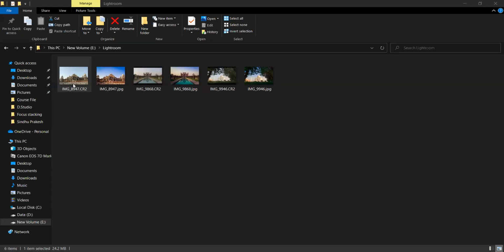So this is the before, this is the after. You can see this is one of the before images and this is the after image. This is one of the Taj Mahal before images and this is the after image. The difference may be huge, and all I did was I did a correction to a single image and I applied the same settings to every image and it improved the results.